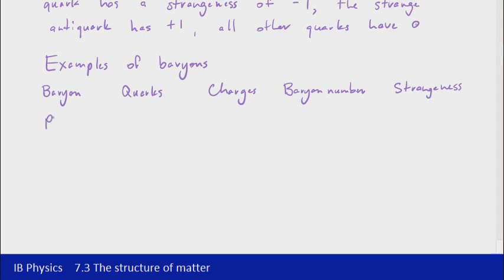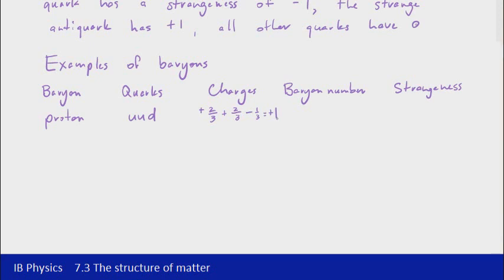The first baryon that we're going to look at is the proton. The quarks that it contains are 2 up quarks and 1 down quark. I mentioned previously that baryons contain 3 quarks, and in this case they are 2 up and 1 down. If you recall from the last video, the charges on the quarks are plus 2/3 for the up quark and minus 1/3 for the down quark, which gives us a total charge of plus 1, which is not surprising considering we know that the charge on a proton is plus 1.